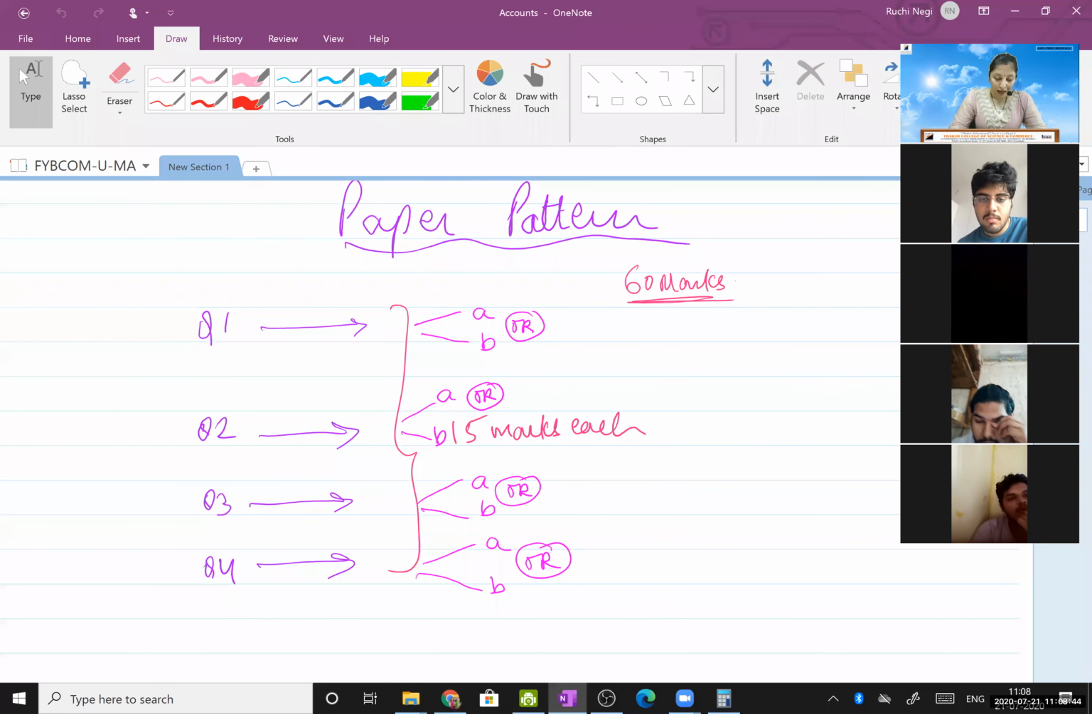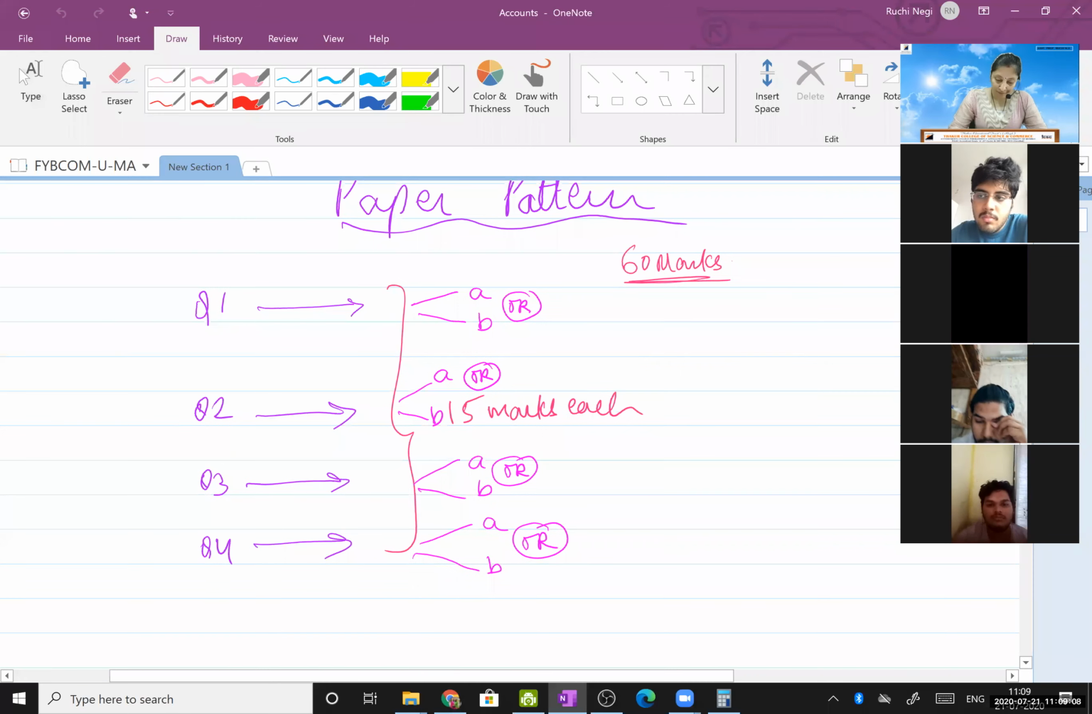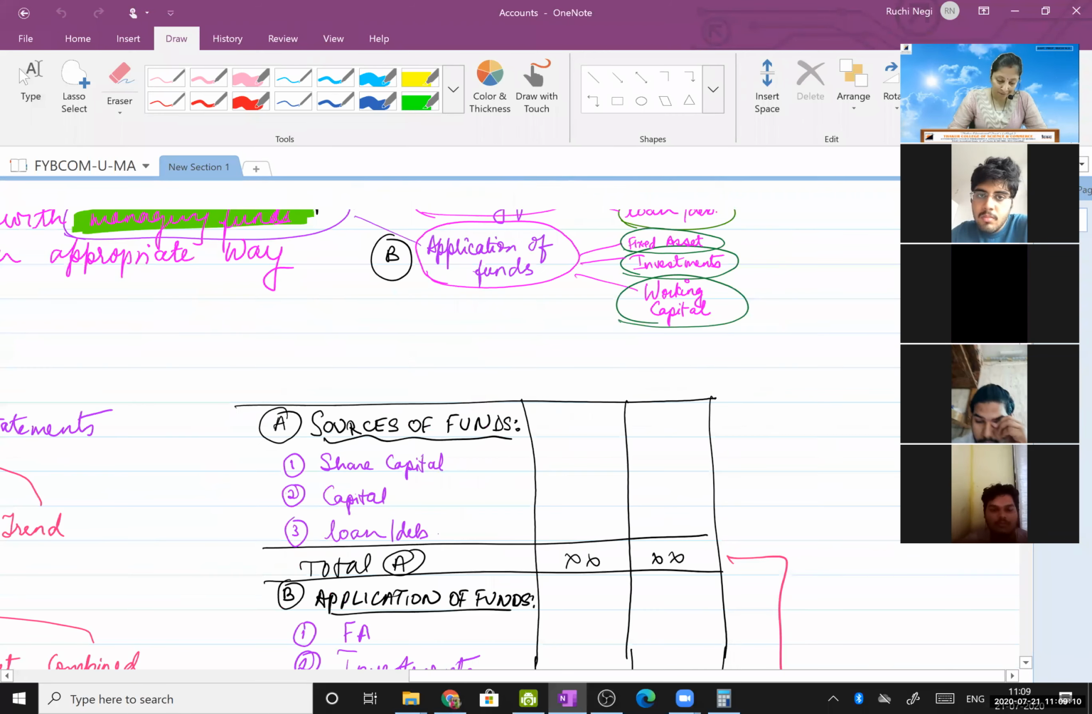Obviously, you cannot leave any chapter in option, because if question number 1A is from vertical financial statements, then question number 1B will also be from the same chapter. Question number 2, if it is from ratios, then question number 2B option will also be from ratios. Okay, so this is what we had discussed.